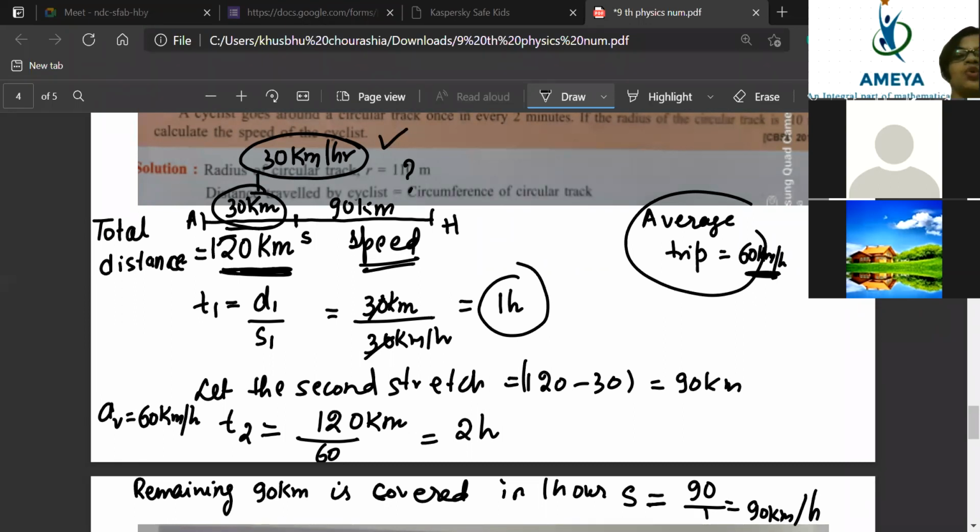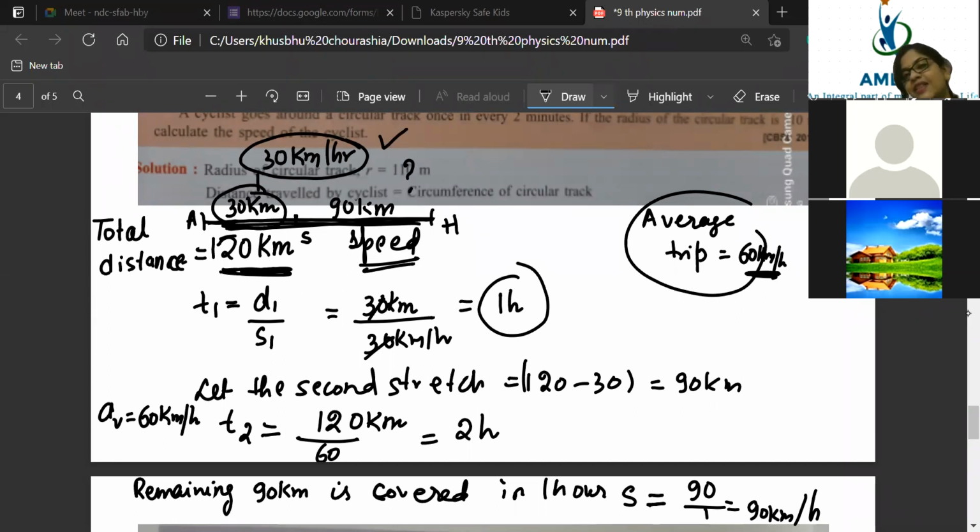Because the total distance here is 120 kilometer and the speed given is 60 kilometer per hour. So beta, what will be the total time taken? We found T2, the total time taken. Since 120 is the total distance and you have to maintain an average speed of 60 kilometer per hour, Darshini will take a total of 2 hours to come from her home to my home.